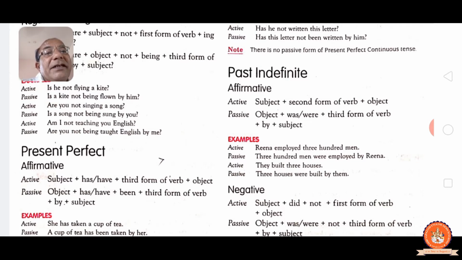The same is coming. They built 3 houses. 3 houses were built by them. See, built also has the same second and third form. 3 houses is plural, so "were built". Second and third form are the same, and "by they" becomes "by them".